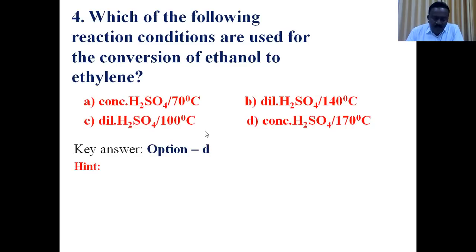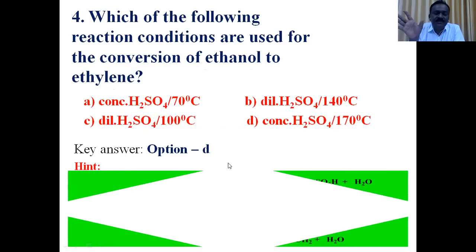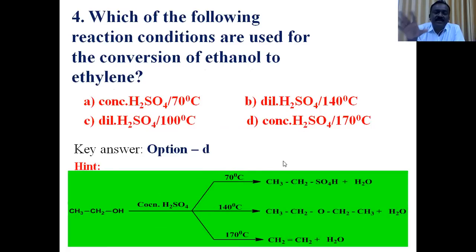Next question. Which of the following reaction conditions are used for the conversion of ethanol to ethylene? Ethanol to ethylene. So ethyl alcohol reacts with concentrated sulfuric acid at different temperatures to form different products. The product of this reaction depends upon mole ratio of the reactants and temperature applied. 1 mole of ethyl alcohol reacts with concentrated sulfuric acid at 70 degrees Celsius to form ethyl hydrogen sulfate.